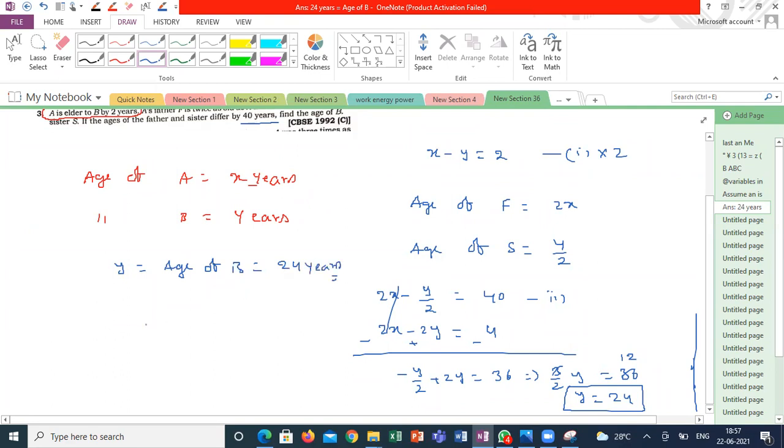No need to calculate the A value, but if they ask for the A value, it is 2 plus y, so age of A is 26 years. Extending the same question, age of father will be 52 years. Age of sister is 12 years. See, this difference is 40 and this difference is 2. It is very clear, and you can satisfy all the given conditions in the question.